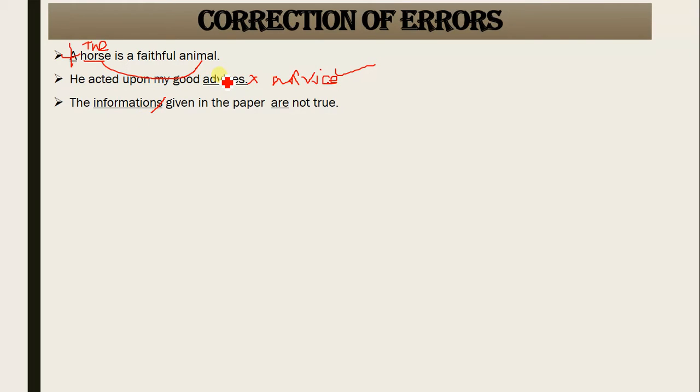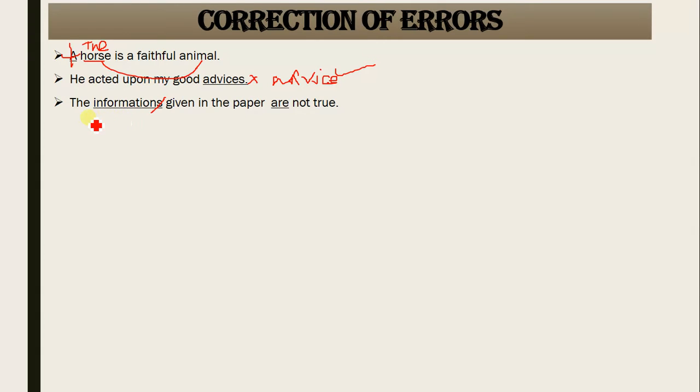Similarly, by adding partitives. What would be the partitive of information to make the plural of it? The items of information, the pieces of information. Information, like advice, would always remain the same in its original form.